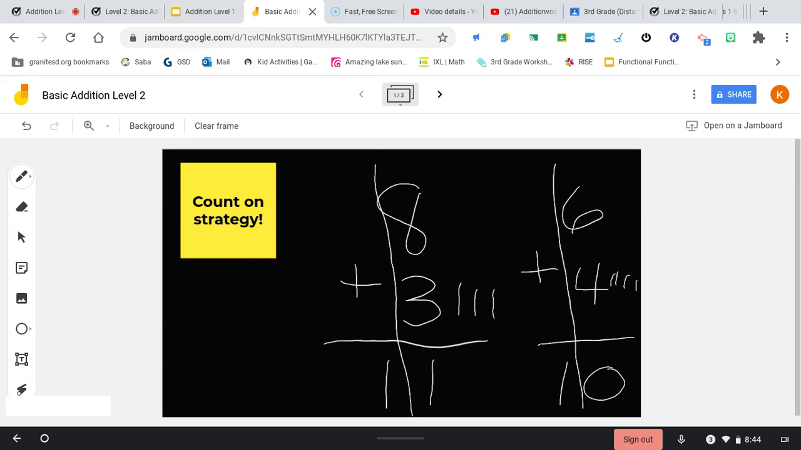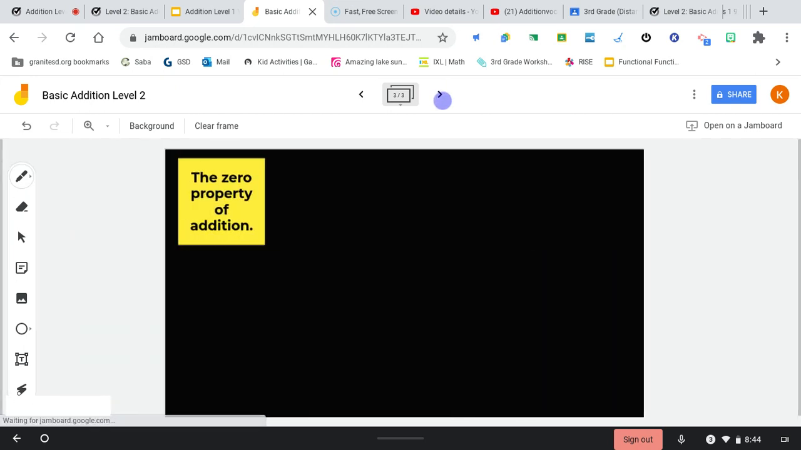6 plus 4, we can put the 0 in the 1's place, but then we're going to put the 1 in the 10's place. So remember, you always start with the biggest number, and then you count on the smallest number to find the sum.